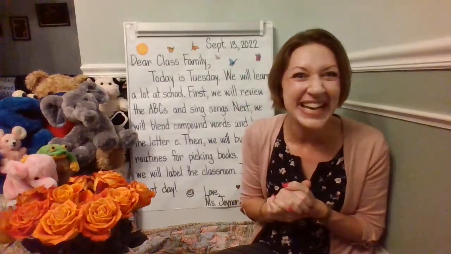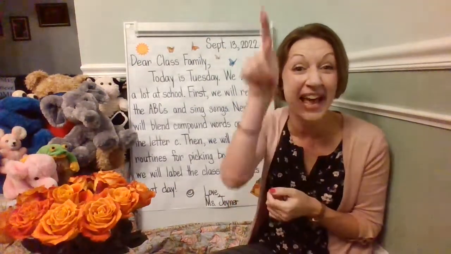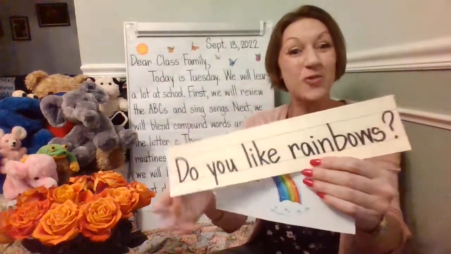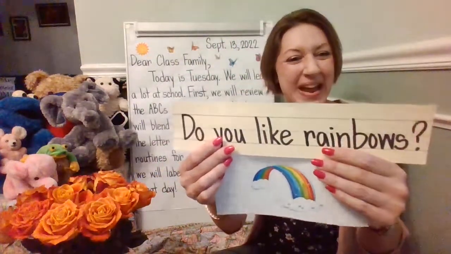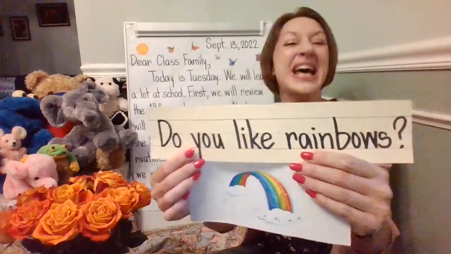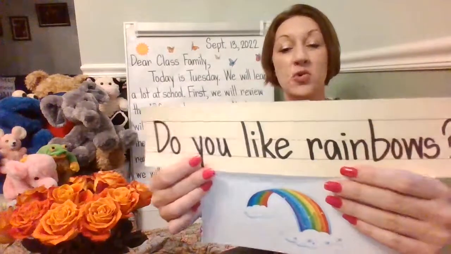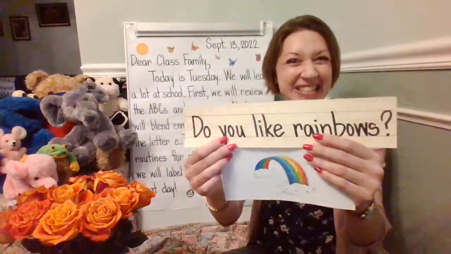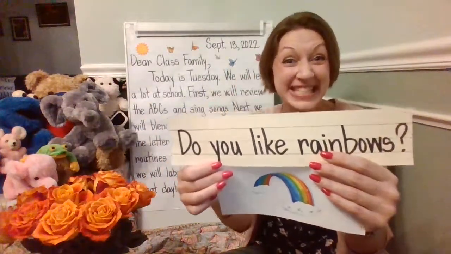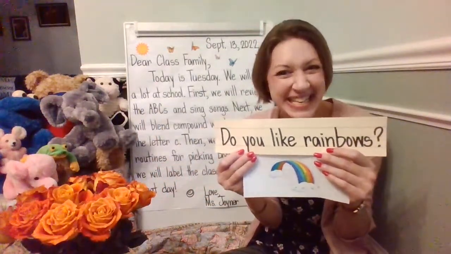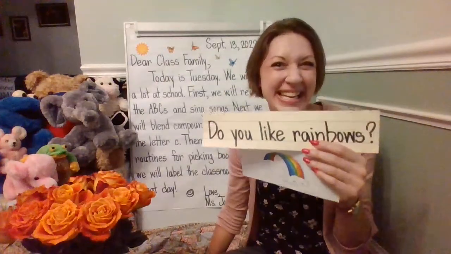Fantastic. Let's go ahead and look at the question for today. It's going to be in a T-chart, yes or no answers, and it happens to be a compound word. Do you like rainbows? Ooh, rain plus bows is rainbows. Do you like rainbows? Think about what your answer is, and be a great communicator, and you'll share yes or no. We'll do a tally mark in that T-chart, and you're going to share your reason why that's your answer. Do you like rainbows?